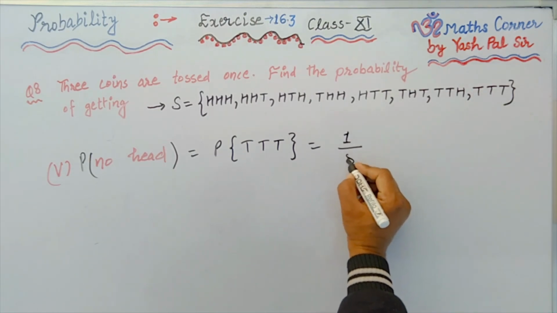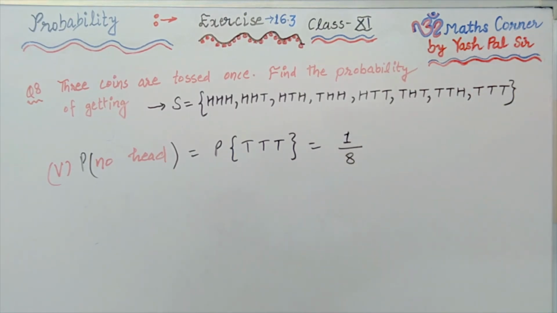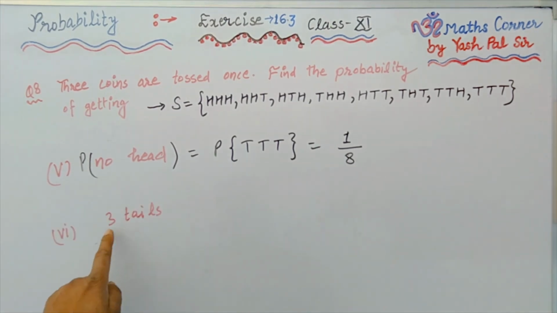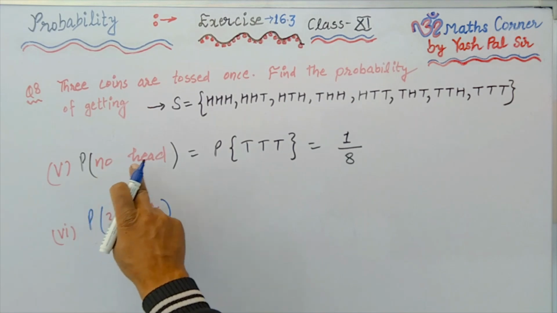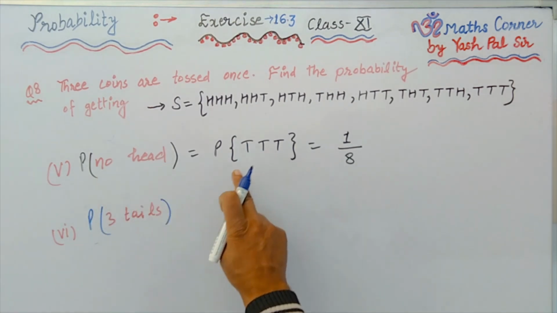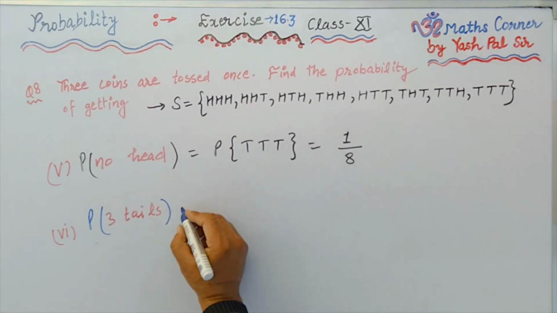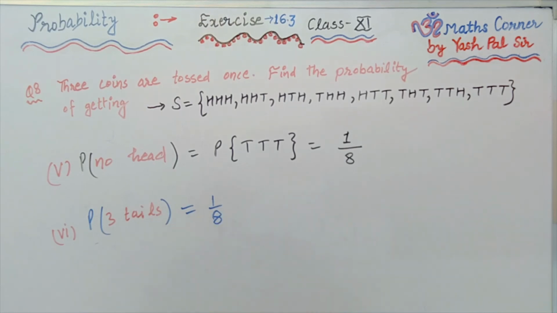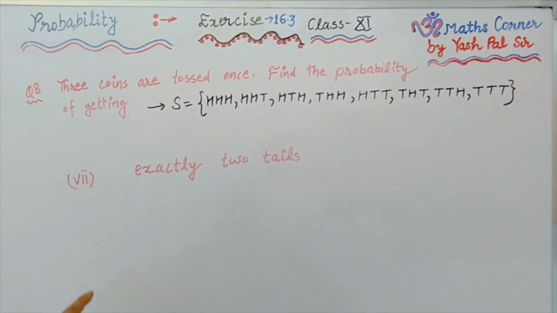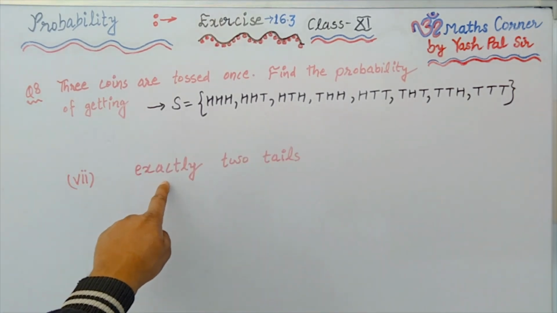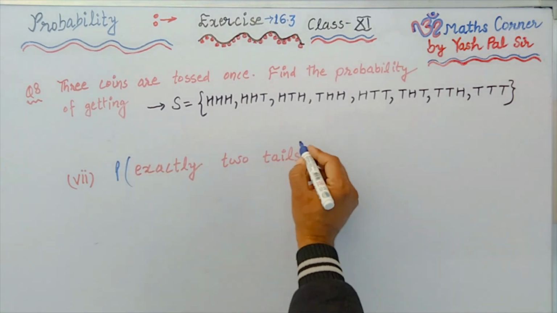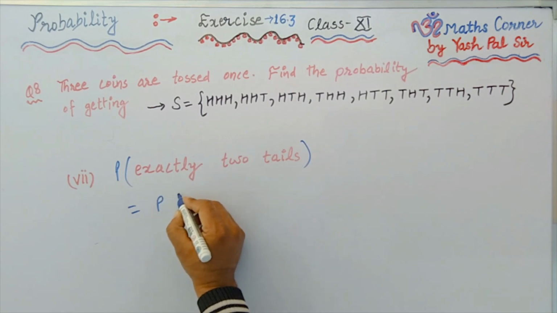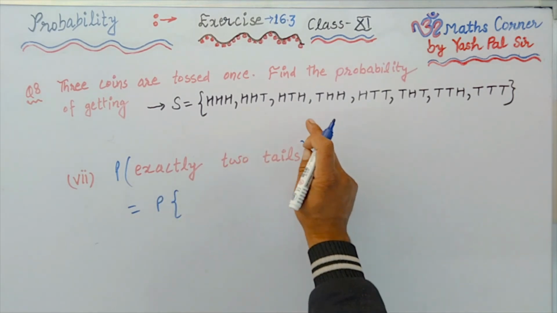Part number 5, no head. So probability of no head means, what is the probability of T, T, T? So this is only one event out of 8 events. 1 upon 8 is the answer. Next, sixth part, probability of 3 tails. Again, no head or 3 tails, the meaning is the same. So the answer is 1 upon 8.